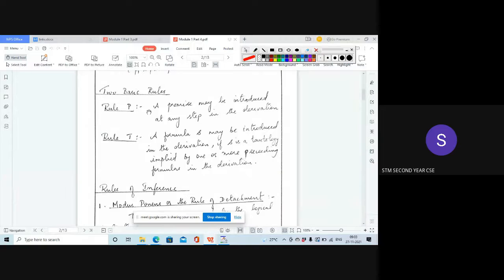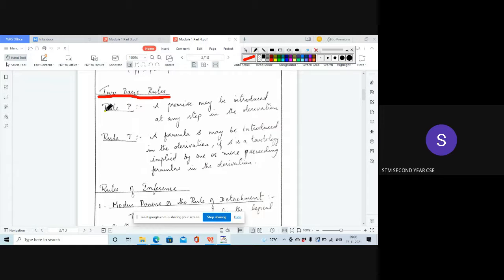So now write the heading: the two basic rules. Under rules of inference, we have two basic rules, and you will be able to understand what these rules mean only when we start proving the premises. So just write down that there are two rules. We will apply these two rules later in our proofs.